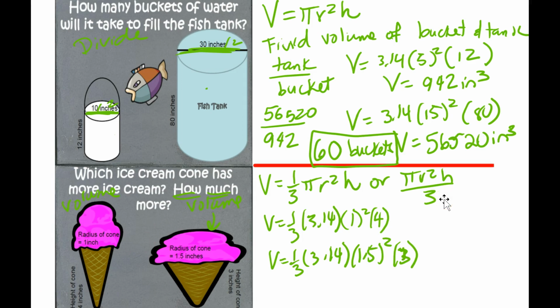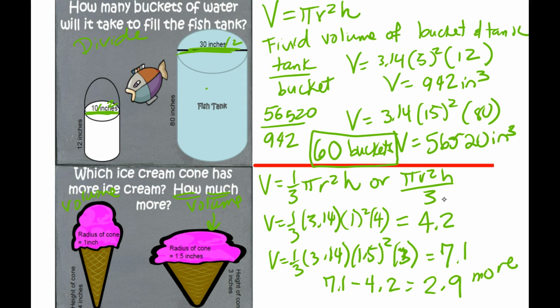All right, so this gives you 4.2, and this gives you 7.06, so round this up to 7.1, and you use 7.1 minus 4.2, and you will get 2.9. 2.9 more ice cream. But what is it measured in? 2.9 cubic inches. Oh, whatever. Y'all get it. Okay, so I'm done.